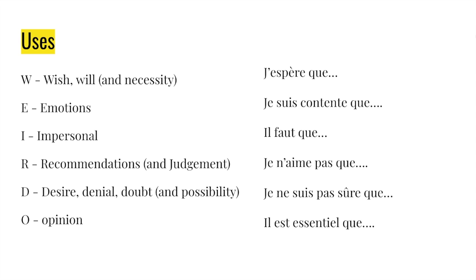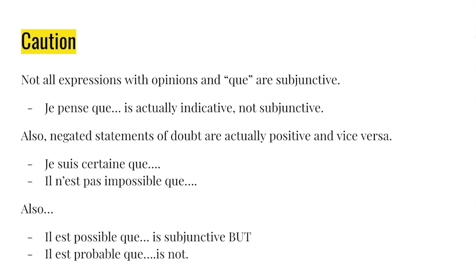Some of the most common uses of the subjunctive come from the impersonal, so il faut que, or through doubt, so if you're certain or uncertain of something, and opinion, so if you think something is cool or you are glad something happened, those are all subjunctives. Sometimes it's tricky to know if a sentence is actually subjunctive because not all opinions are in the subjunctive form, and not all sentences with que are subjunctive, though all subjunctives have que.